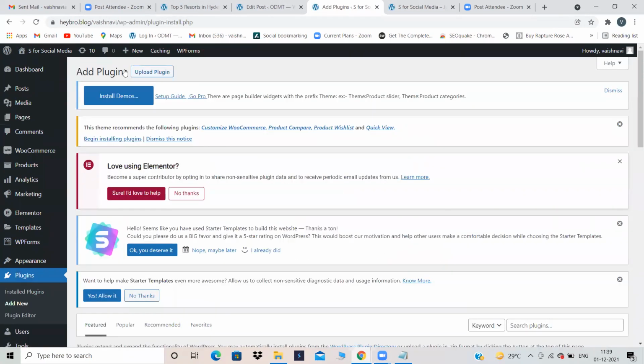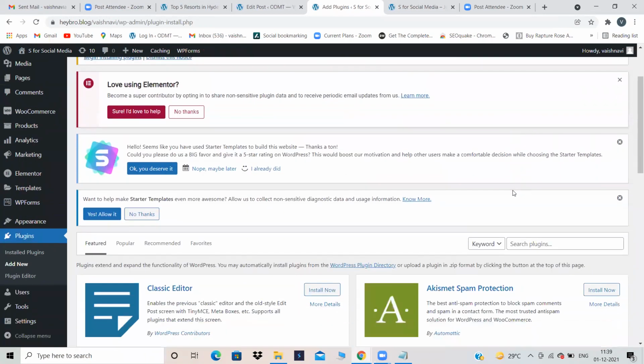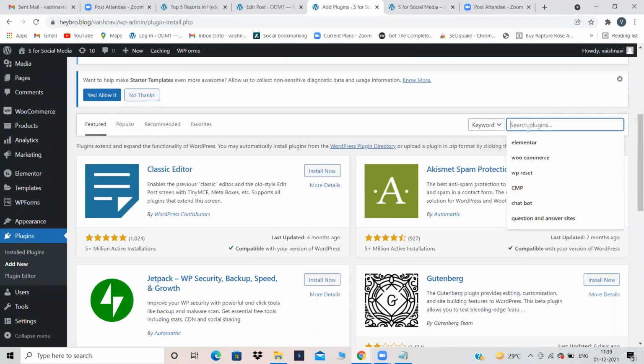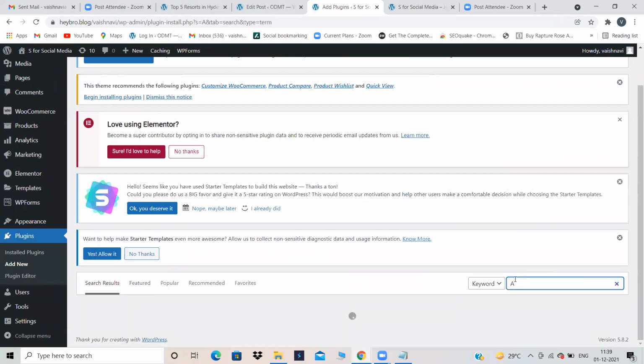The All-in-One SEO plugin is used for server-side optimization also. So for complete SEO, the All-in-One SEO plugin should be there in your website. First install, then activate the plugin.